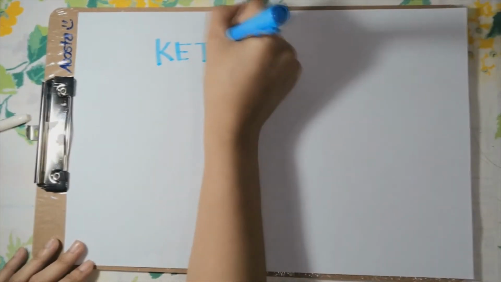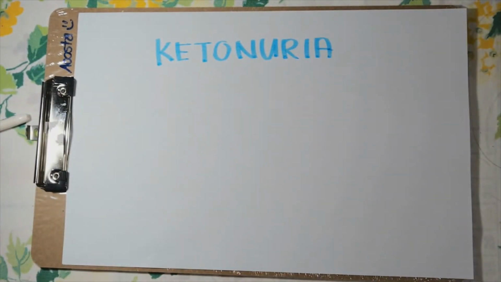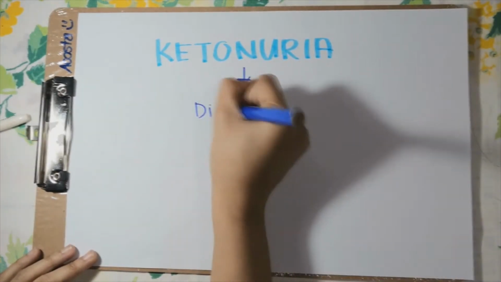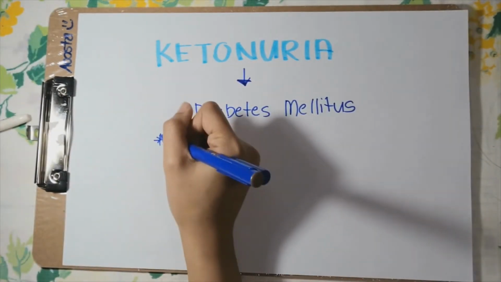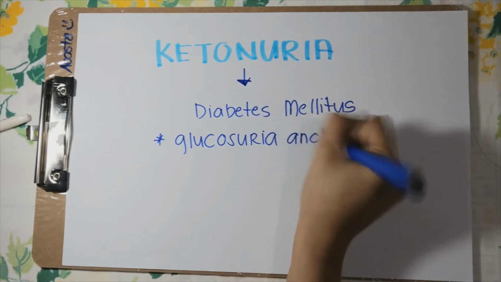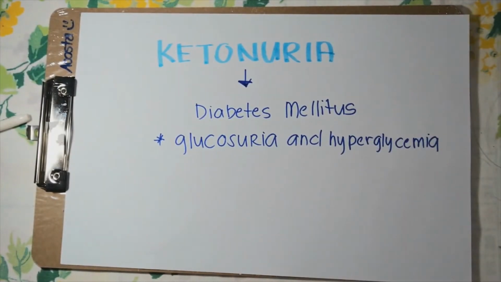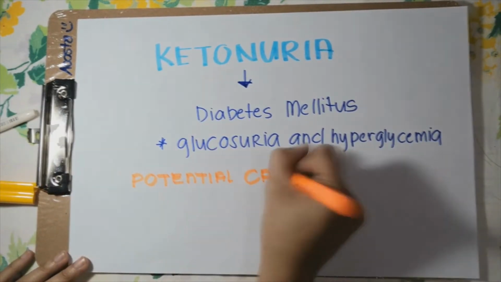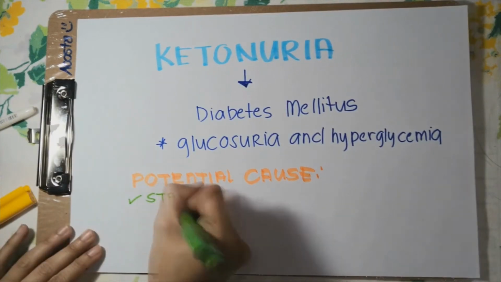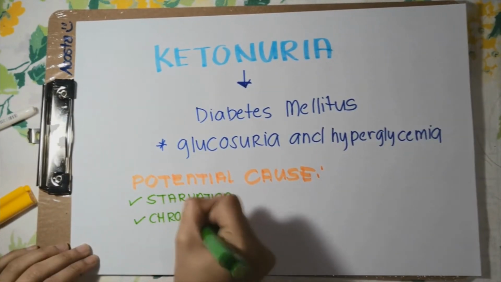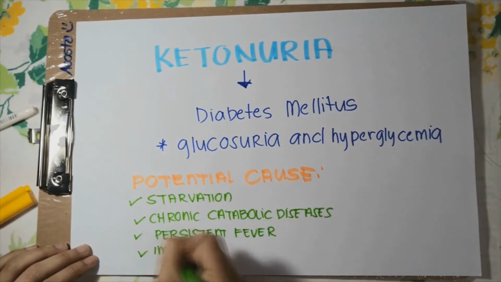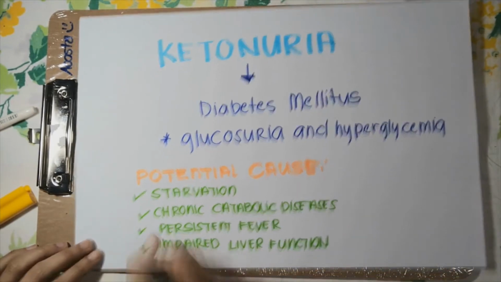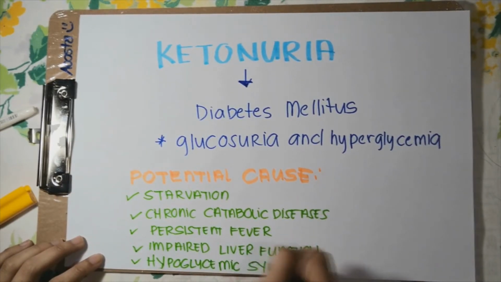Ketonuria is abnormal. Ketones appear in urine whenever the body breaks down excessive amounts of stored fat to meet its energy needs. The most common cause of ketonuria is diabetes mellitus, in which ketonuria is associated with glucosuria and hyperglycemia. Other potential causes are starvation, chronic catabolic diseases, persistent fever, impaired liver function, and hypoglycemic syndromes.